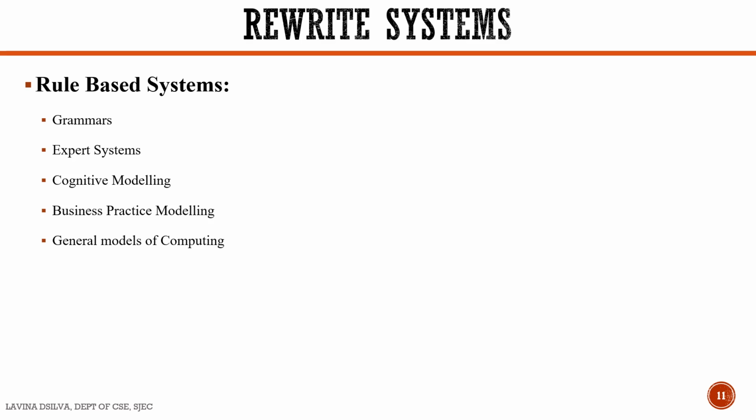In the next video, we shall learn the concept of grammars, because grammars help us in defining languages which can be written through a rewrite system. In other words, a rewrite system that is used to define a language is called a grammar. So in the next video, we will learn about the concept of context-free grammars.